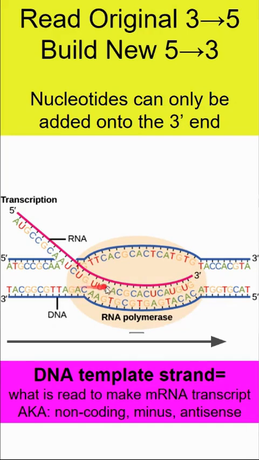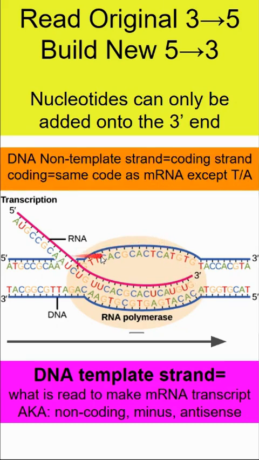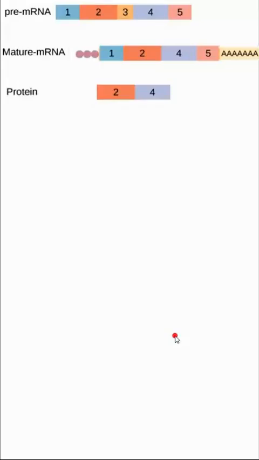So RNA polymerase is going to move down the template strand and create the messenger RNA. Now the non-template strand is also called the coding strand, this side over here, because when we look at this code, it is essentially the same code as the messenger RNA. So the template strand is read, and again the template strand could be called the non-coding strand or the minus strand or the antisense strand. So there's lots of other names, but we typically stay with the template strand.